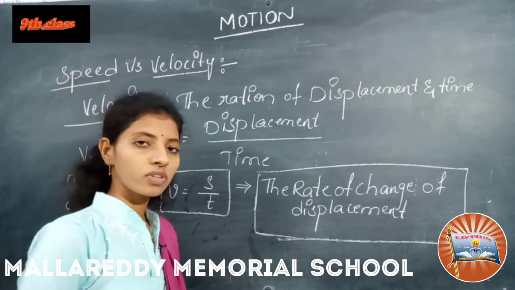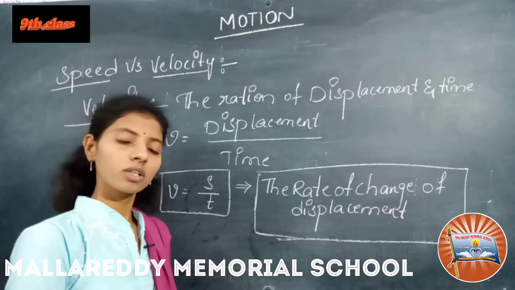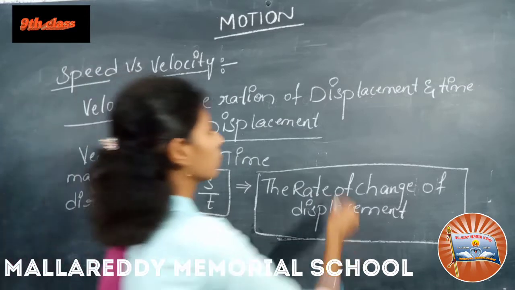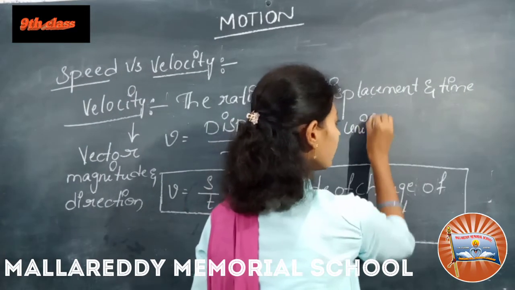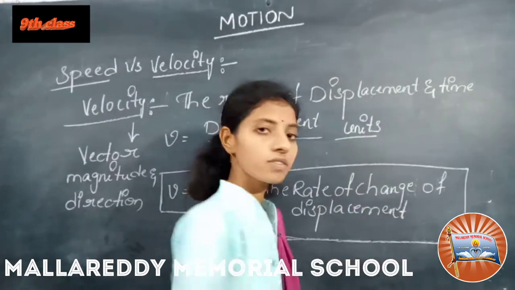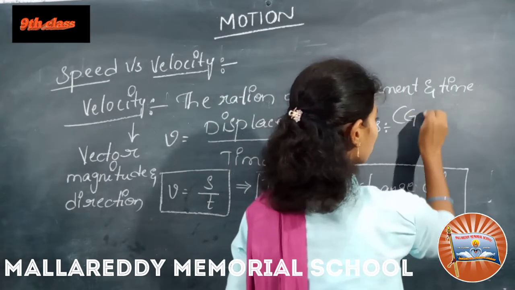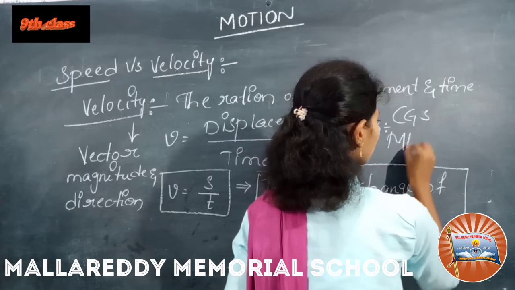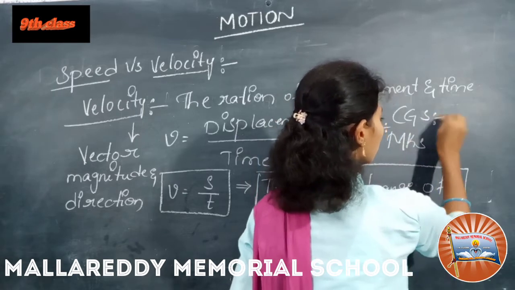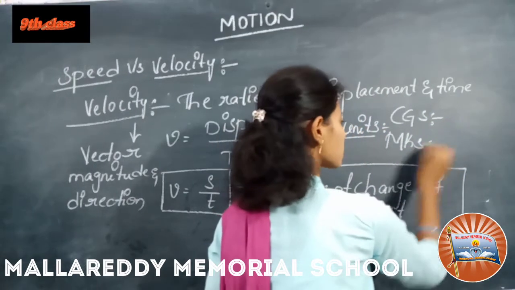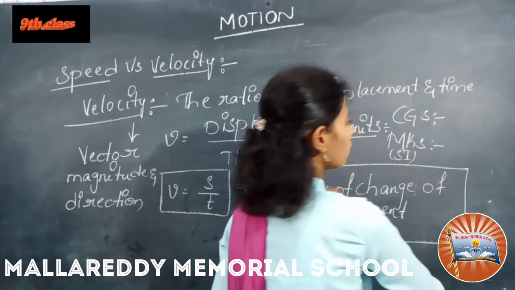The units for speed and velocity are the same. So I want to write here the units for speed and velocity. We have CGS units and MKS units. MKS we can also call SI units, right?